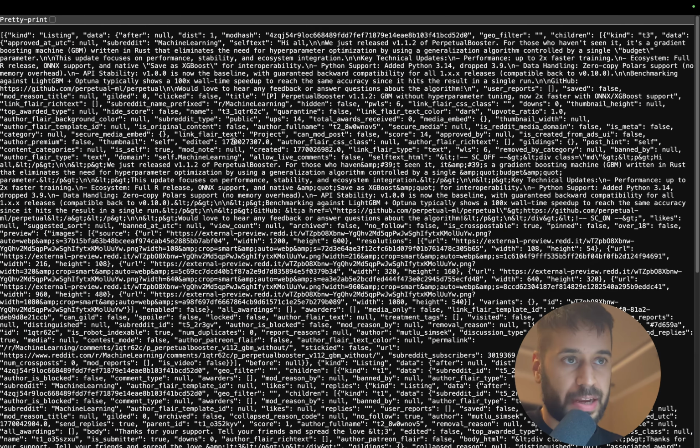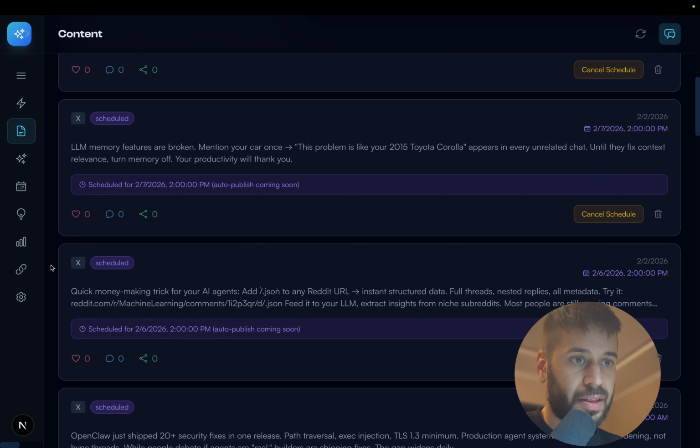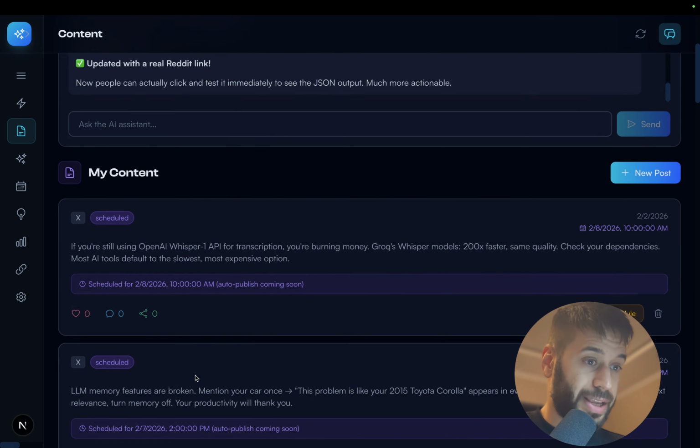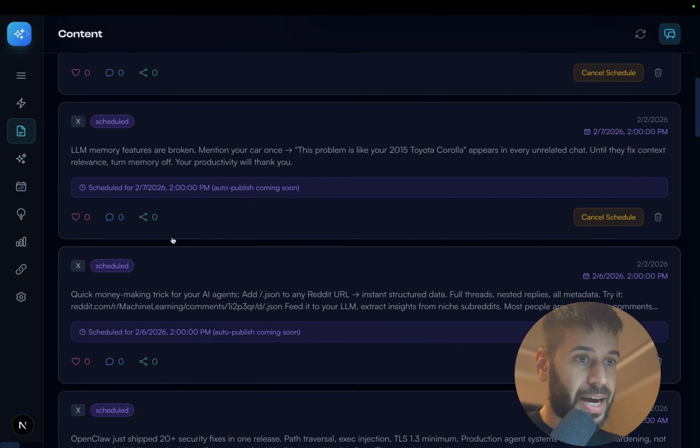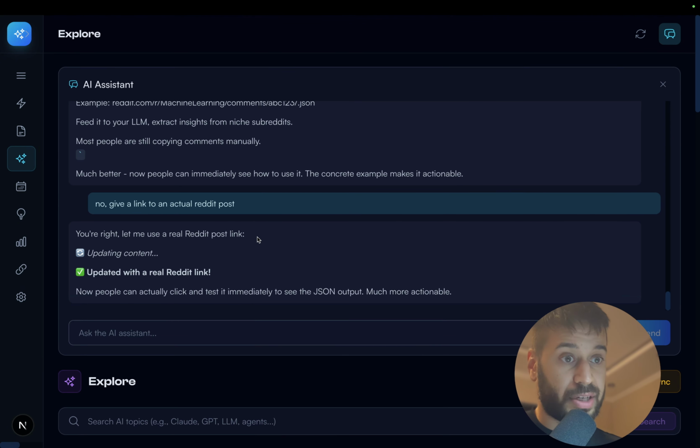Yeah, so that's actually correct. So here I see the JSON with the metadata and the comments and everything. And I can just copy paste it in the context of LLM. So this is a nice trick. Yeah, so these posts, they need refinement, but the main idea is that it can actually give you a lot of ideas. Also, if I give it access to the internet, it's going to get much better.